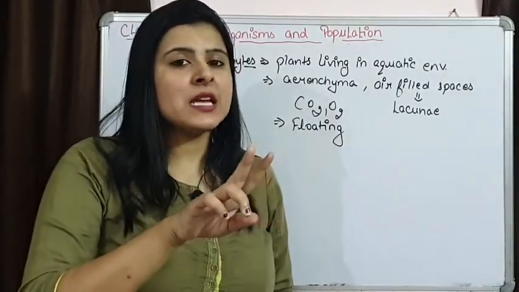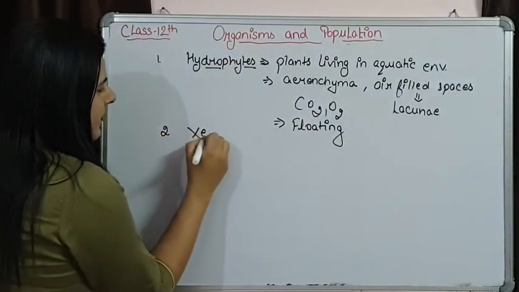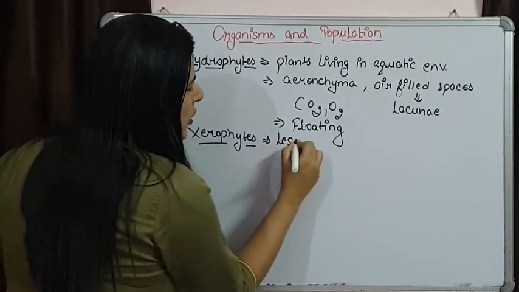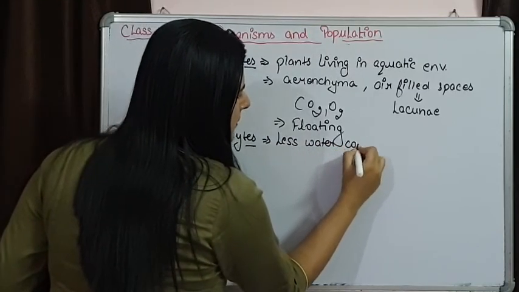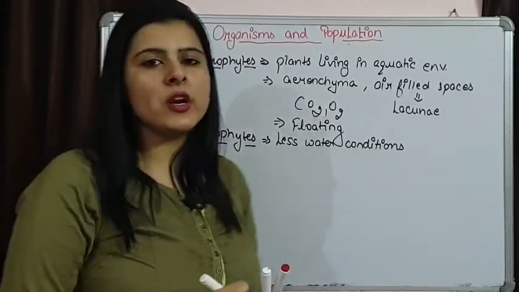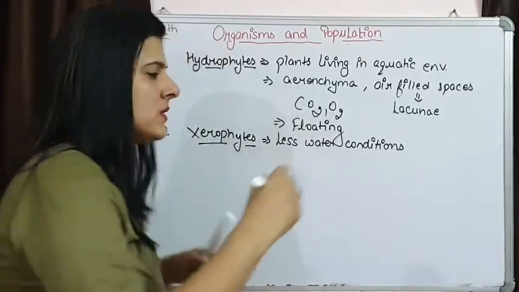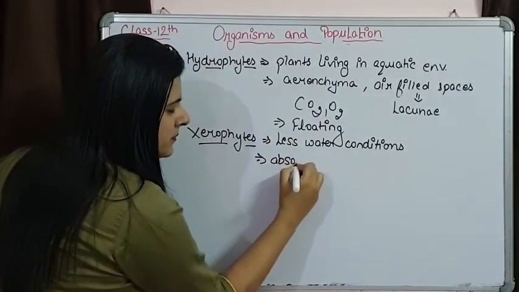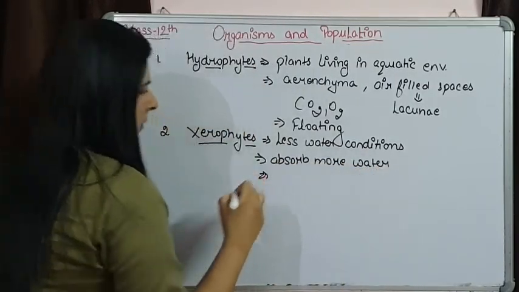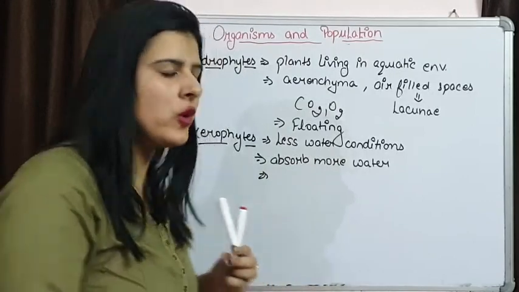The second type of plants are those which are living in the scarcity of water. These are xerophytes. They are living in less water conditions. And these plants have also adapted themselves to survive in less water conditions. They have found ways to absorb more water, to reduce the transpiration, that is loss of water,